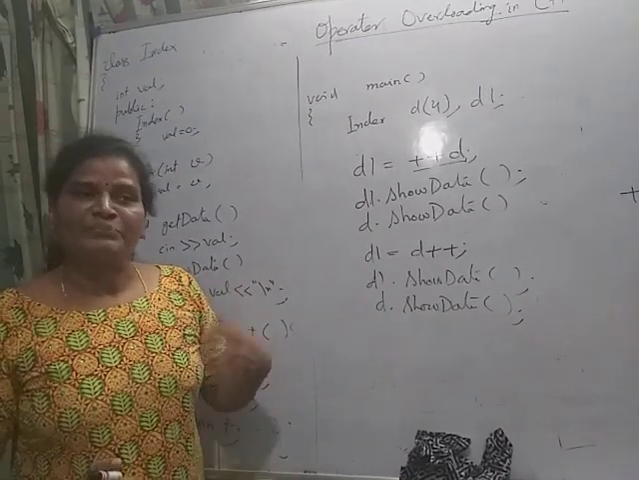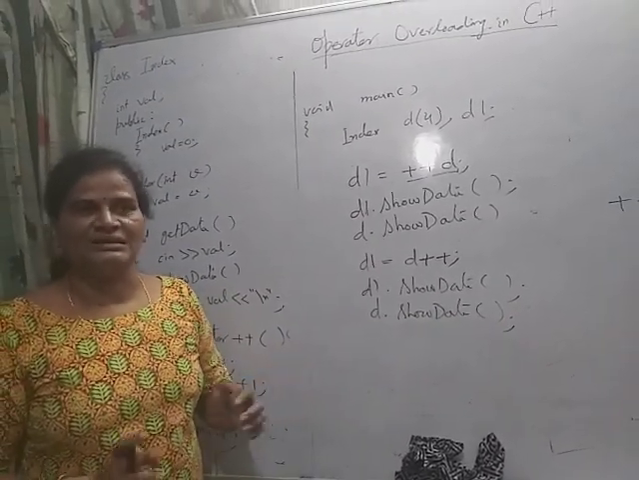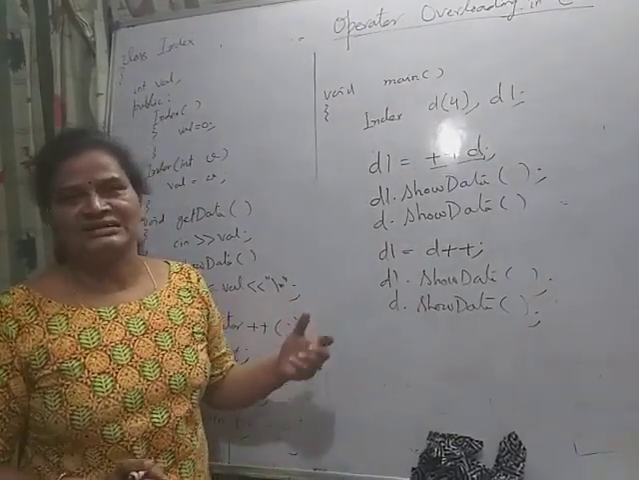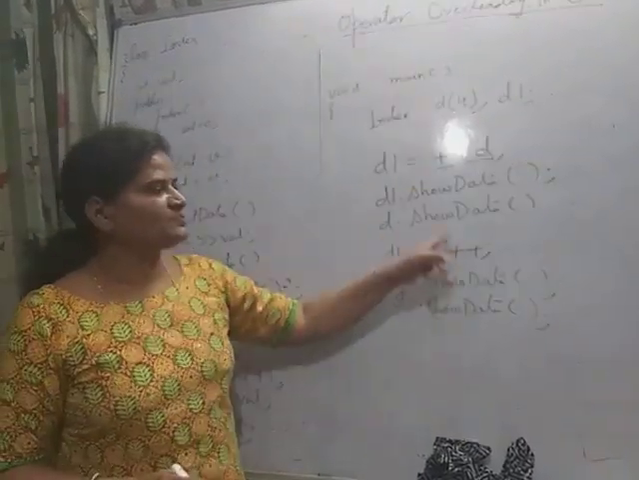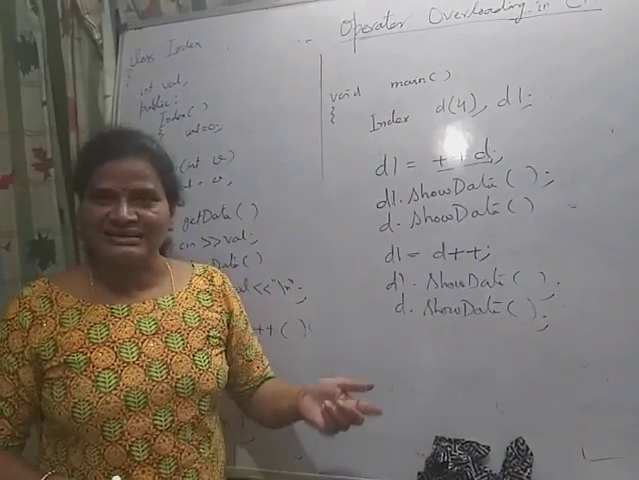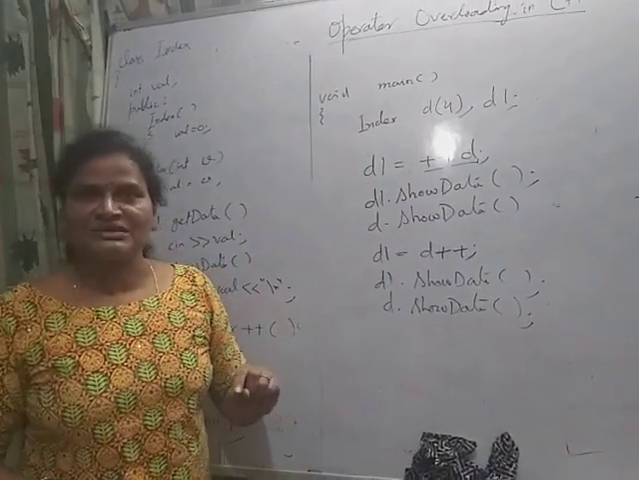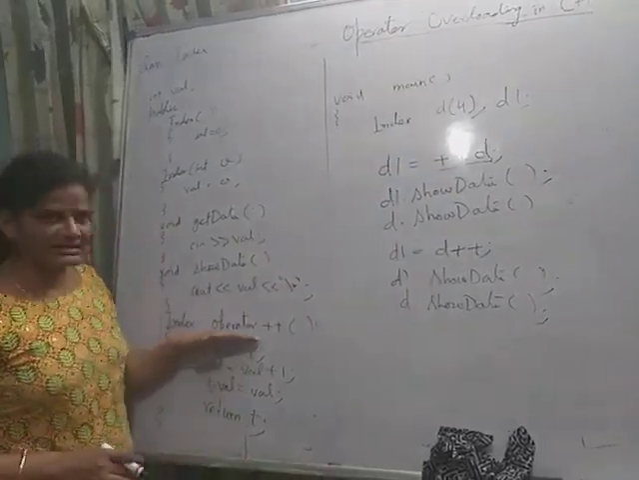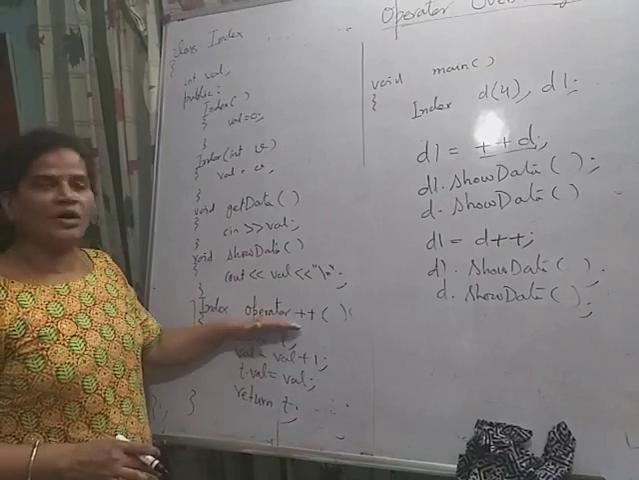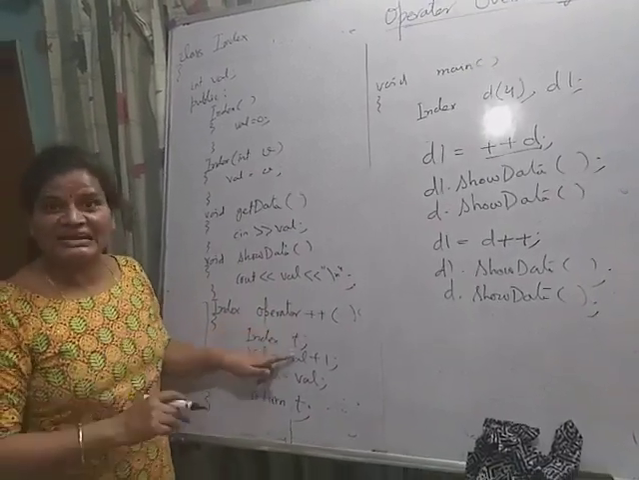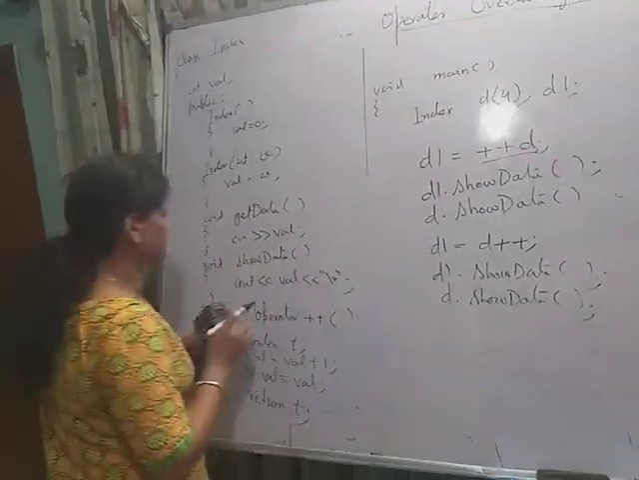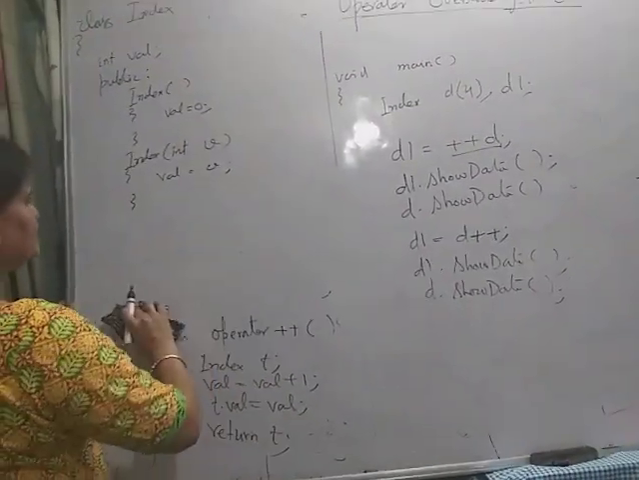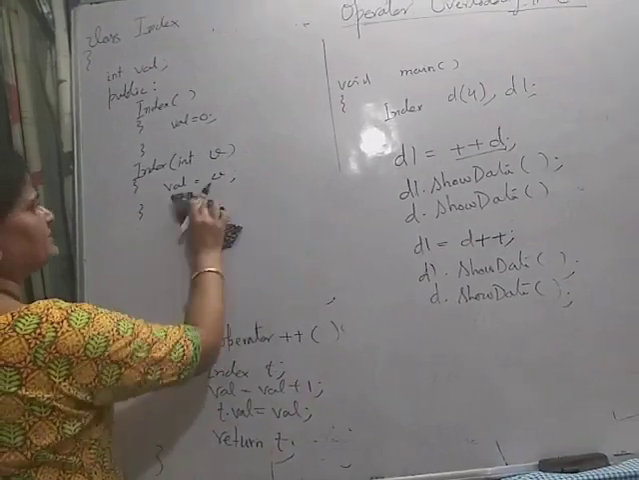In previous versions of the C++ compiler, there was no solution to resolve this ambiguity, because the ++ operator is same. But in later versions of C++, there is a solution. When we overload ++, this definition is okay for ++, that is the pre-increment operator. For the post-increment operator, here I am writing the post-increment operator.